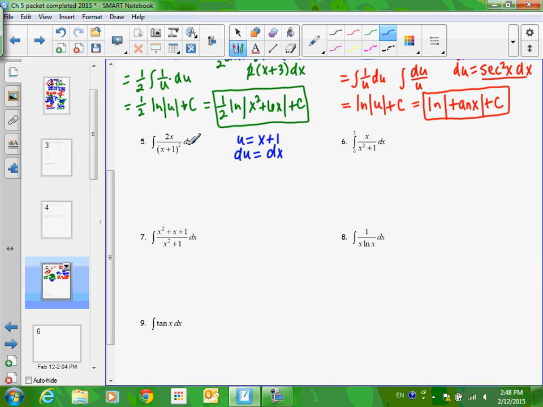Okay, so I got the x plus 1 taken care of, that's a u. I got the dx taken care of, that's a du. But the 2 and the x, that's not anywhere over here. The 2 is easy. I can put the 2 out like this. But that x, I cannot do that with. I have an extra x.